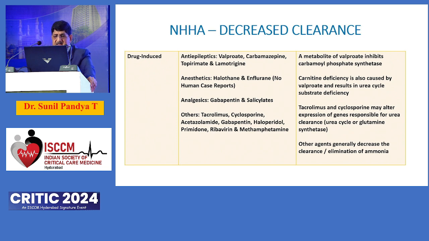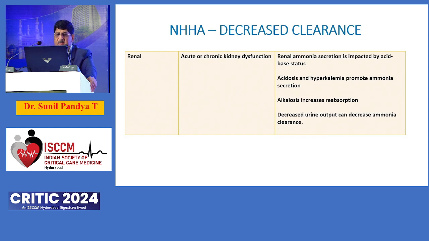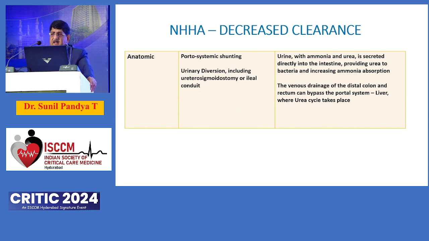Gabapentin, salicylates, and immunosuppressants like tacrolimus, cyclosporin, acetazolamide, so on and so forth, also can cause hyperammonemia. You have to keep this in mind, especially when you are clueless about the cause of hyperammonemia. Renal causes, yes, we all know acute and chronic kidney diseases, because they increase the absorption of ammonia, and sometimes they increase the production of ammonia also. Portosystemic shunting, which has already been mentioned, can also increase ammonia.